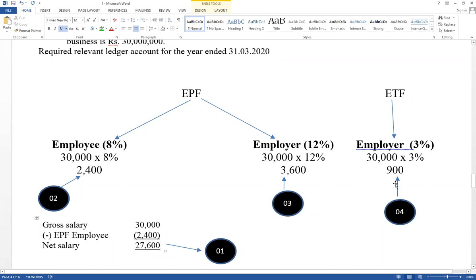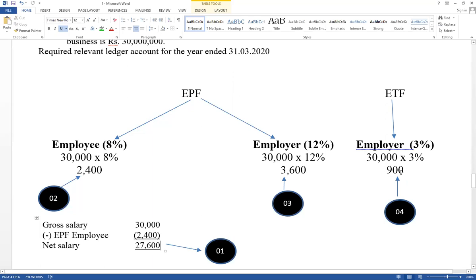ETF is also the same way. Only the employee, meaning workers, contribution can be deducted from salary. When the business pays salary to the employee, the contribution of employee is deducted from salary and the balance is paid in cash. Then there are 6 ledger accounts. First one, cash account credit, salary account debit. Salary account debit, EPF payable account credit. And contribution of employer, EPF expense account debit, EPF payable account credit. ETF expense account debit, ETF payable account credit.